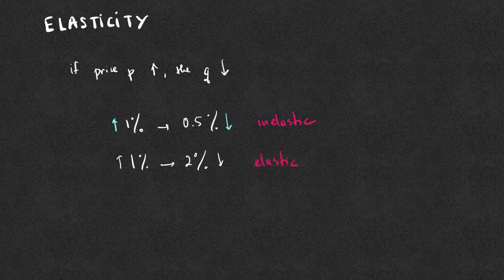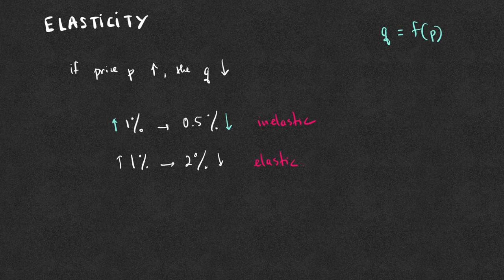Thus, elasticity is the measure of how sensitively the quantity reacts to the increase in the price. Now, suppose we have the quantity as a function of the price, where P is the price per item and Q is the number of items sold.